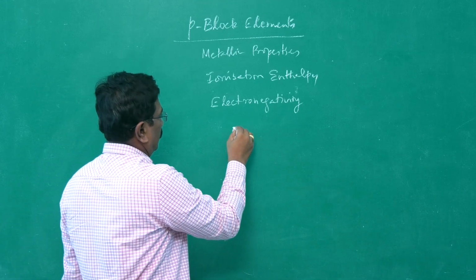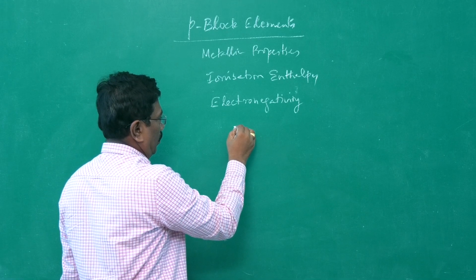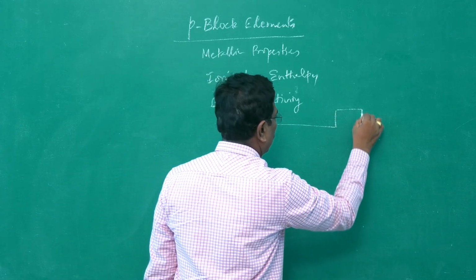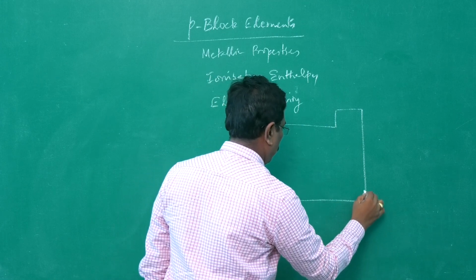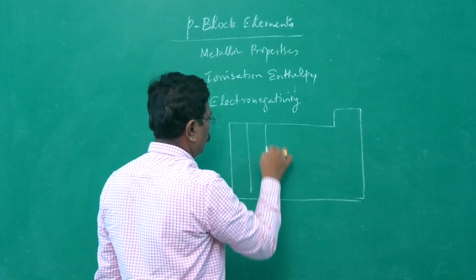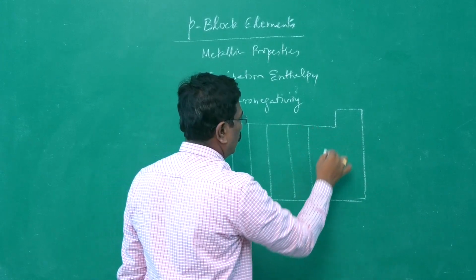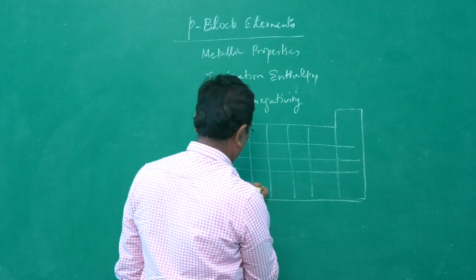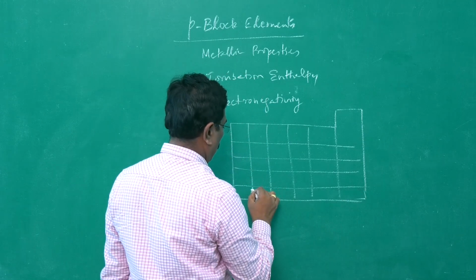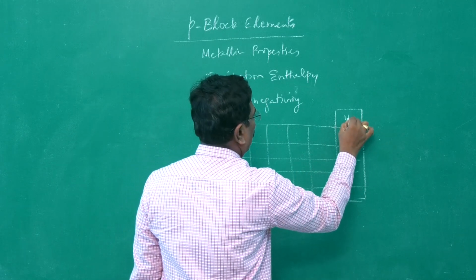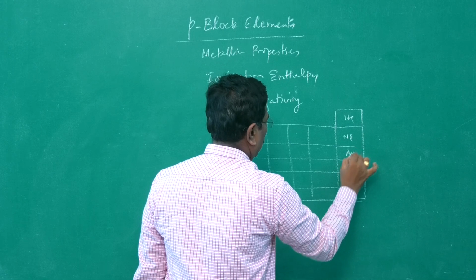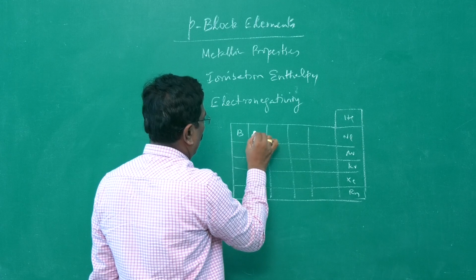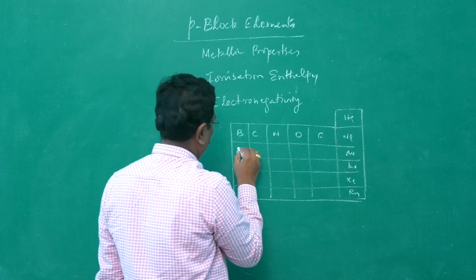P block elements start from boron, that we know. Group 13 to 18. Helium, neon, argon, krypton, xenon, radon. Boron, carbon, nitrogen, oxygen, fluorine.